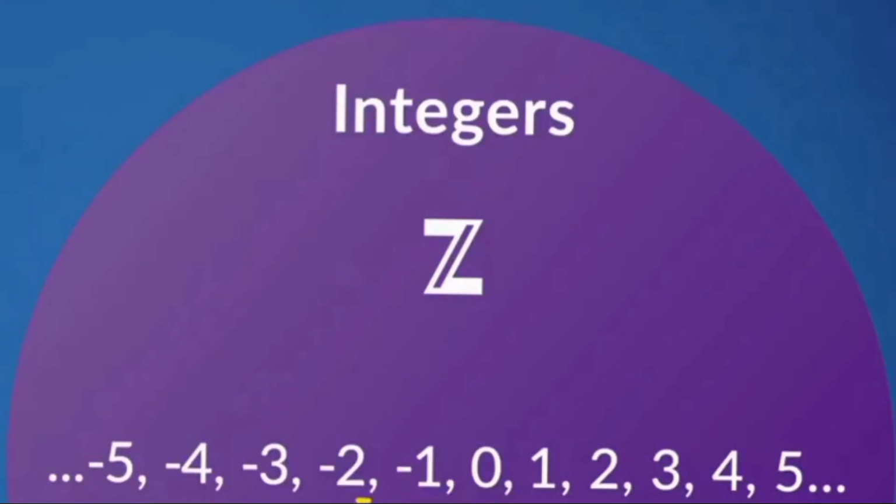When a counting number is subtracted from itself, the result is 0. For example, 4 minus 4 is 0. So 0 is an integer, but we call it a neutral integer because it carries no sign, either positive or negative. And that is why 0 is included in the integers.